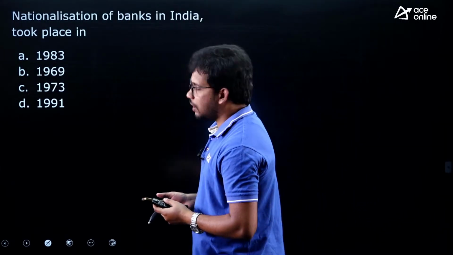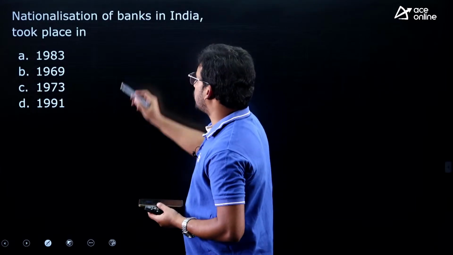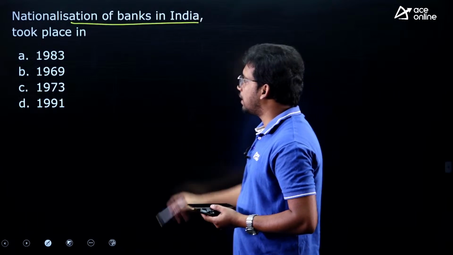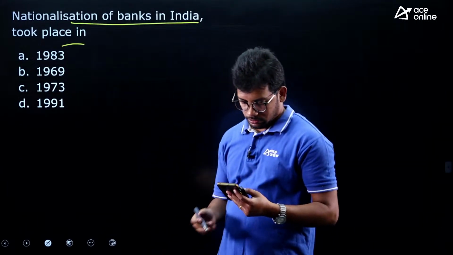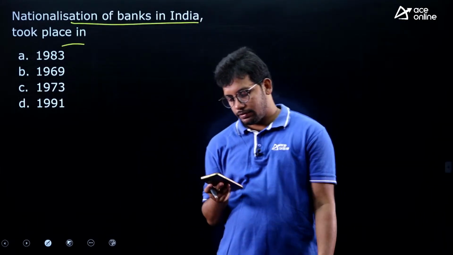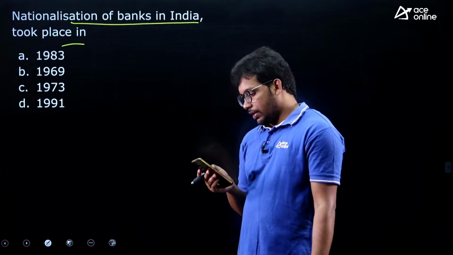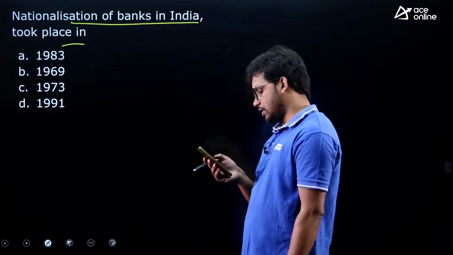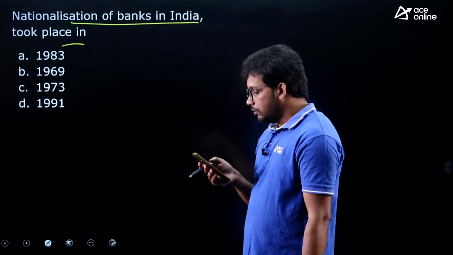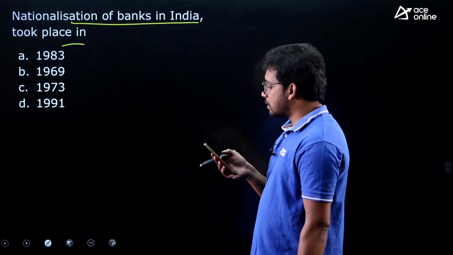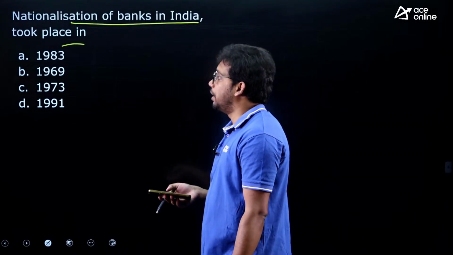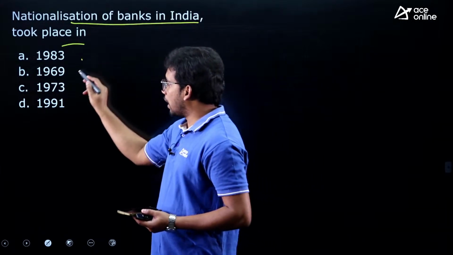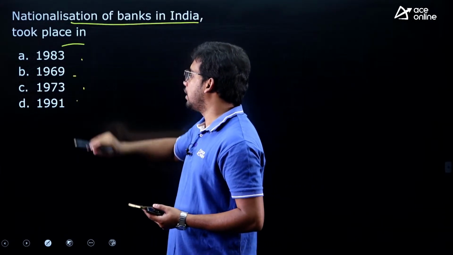Next, a very direct and easy question, a very popular question again. Nationalization of banks took place in which year? Correct, Venkat. Yes, Mahalakshmi has also answered this correctly. Now answer this question. Nationalization of banks in India took place in which year? 1983, 1969, 1973, 1991.